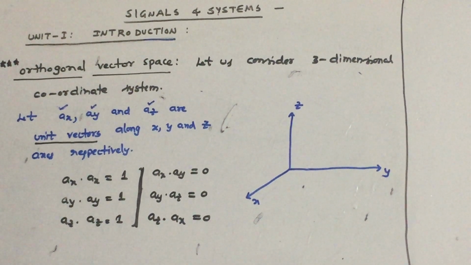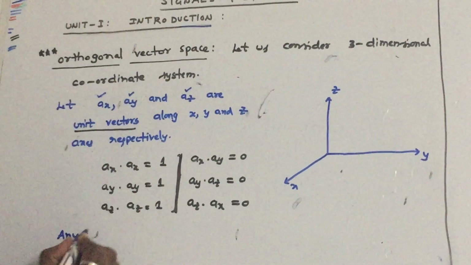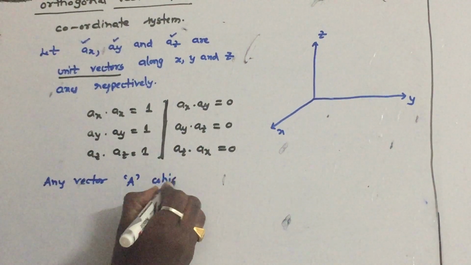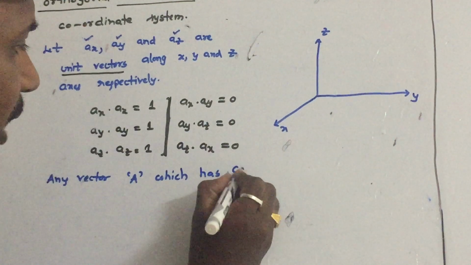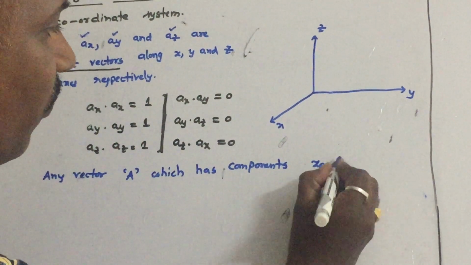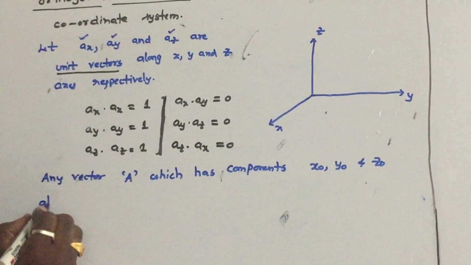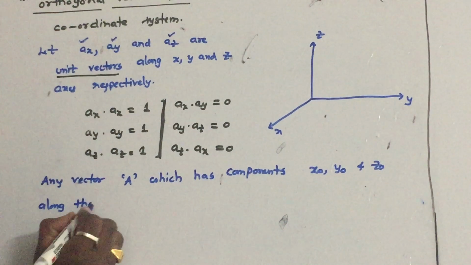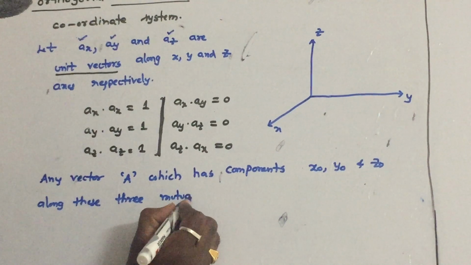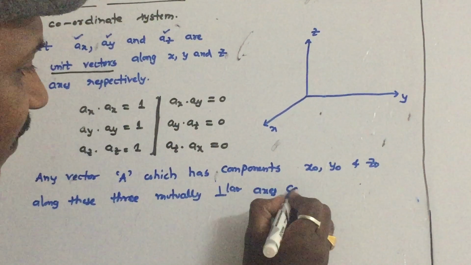Now let us consider any vector capital A which has components x0, y0 and z0 along these three mutually perpendicular axes.